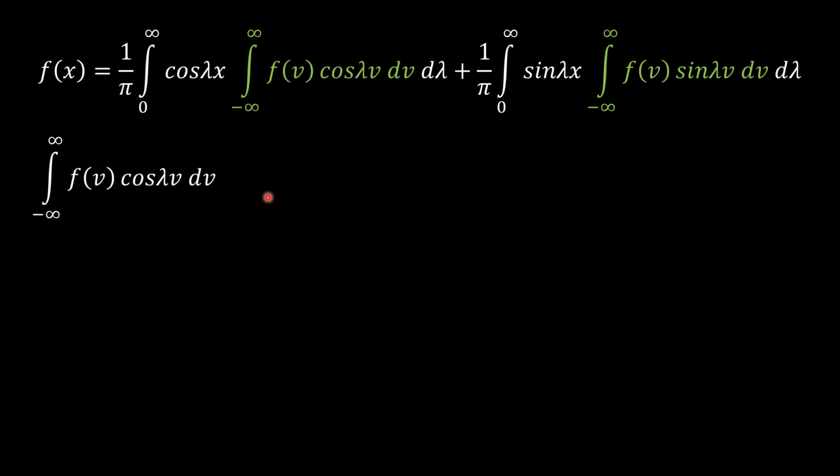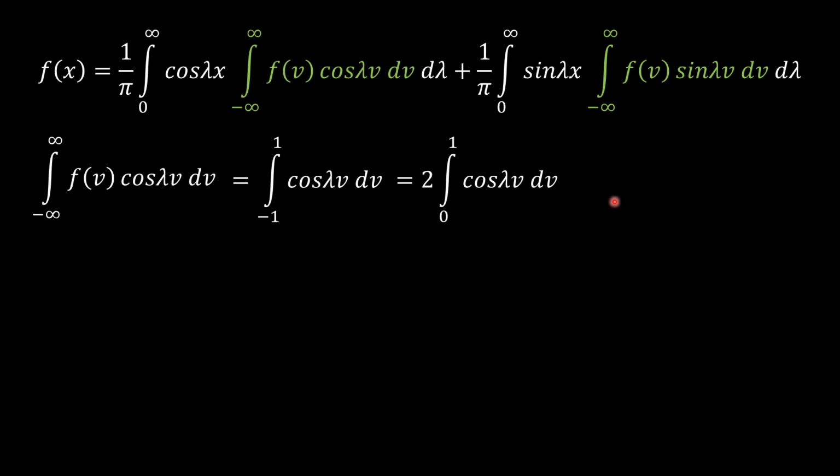Therefore this integration takes the form integration from minus 1 to 1 cos of lambda v dv. Now as this cos of lambda v is an even function in the interval minus 1 to 1, this integration can be rewritten as 2 times integration from 0 to 1 cos of lambda v dv. Now evaluate this integration.